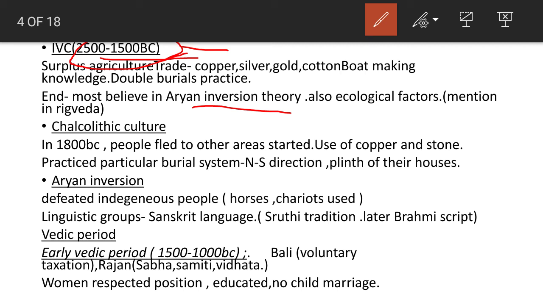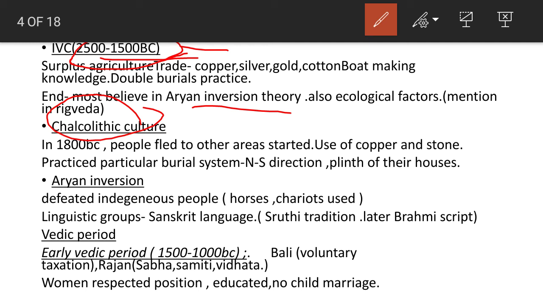So, at this time, we should also deal with the Chalcolithic culture. It is at the end of the Indus Valley civilization. In around 1800 BC, people started to flee to other areas from the Indus Valley civilization areas due to the invasion of the Aryans.